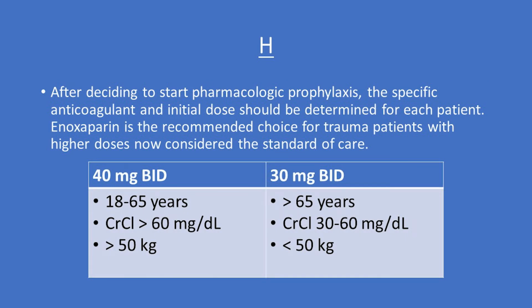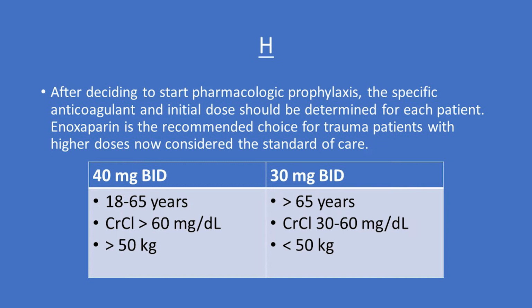Enoxaparin is the preferred medication due to its increased bioavailability, longer plasma half-life, and more predictable pharmacodynamics and pharmacokinetics when compared to unfractionated heparin. It additionally interacts less with platelets, has a lower incidence of HIT, and is not associated with osteoporosis, unlike unfractionated heparin.